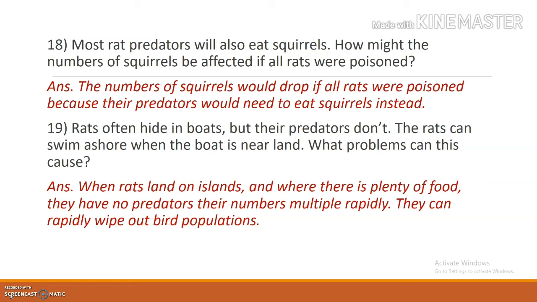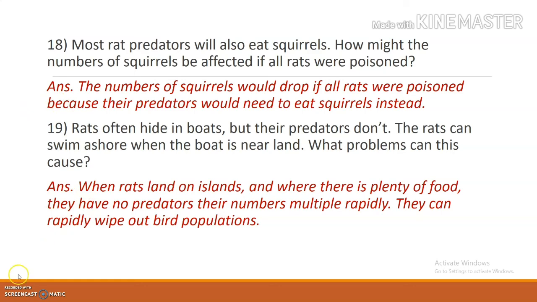19th question. Rats often hide in boats. The rats can swim ashore when the boat is near land. What problems can this cause? Answer: when rats land on islands where there is plenty of food and they have no predators, their numbers multiply rapidly, and they can rapidly wipe out bird populations. So you can understand, if there is no predator, then very easily the number of rats can increase. So this is all about this question.